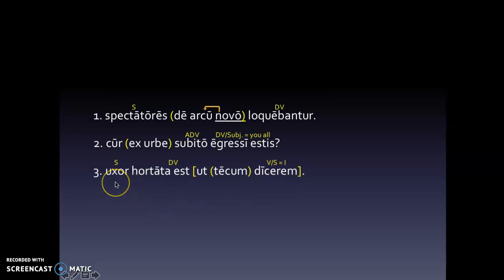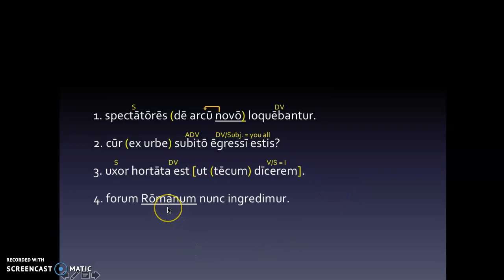So this is going to be a little tricky to translate. The wife encouraged. That's our main clause. That could be a standalone sentence. Okay, so what does she encourage? That I speak with you. It sounds really clunky to say the wife or my wife encouraged that I speak with you. In English, it would sound a lot better if we said, my wife encouraged me to speak with you.